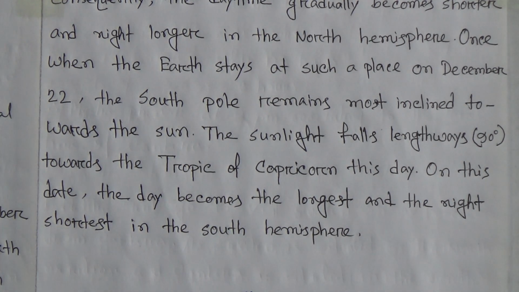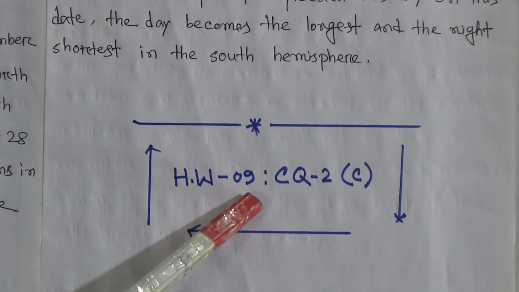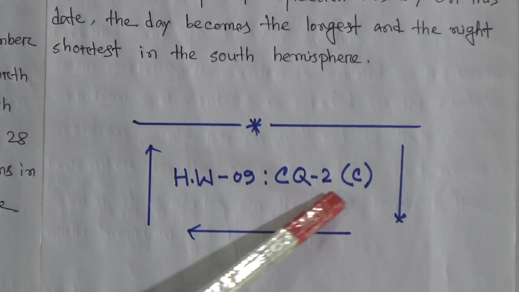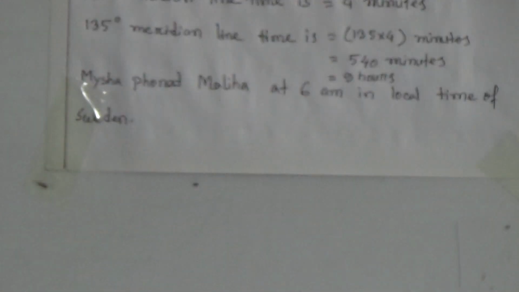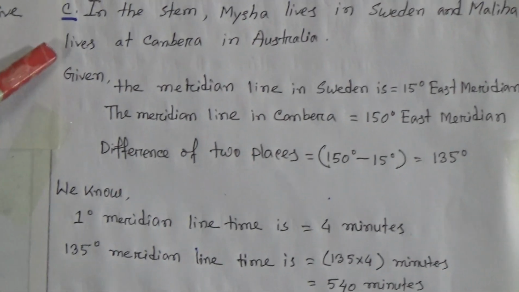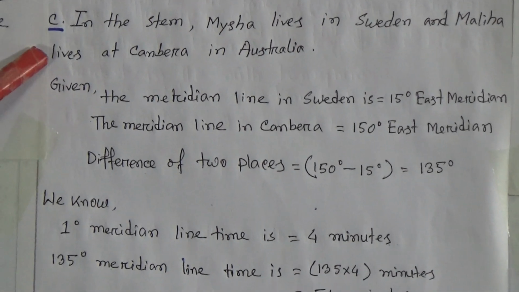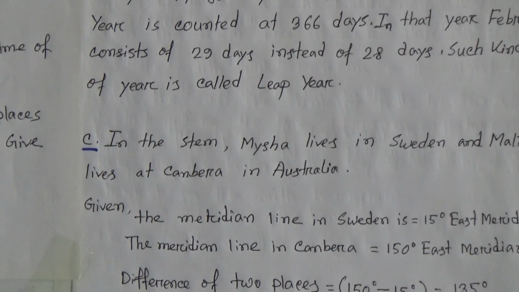So this is the answer for our creative question number 2, and your homework number 9 will be creative question number 2C. Look here in the question, when did Maisha talk to as per the local time of Canberra? And we have solved this mathematical problem here, and this C number will be your homework for lecture number 11, HW number 9.